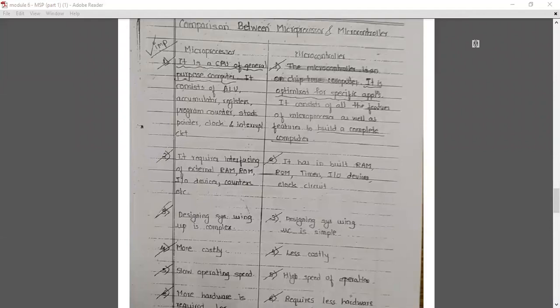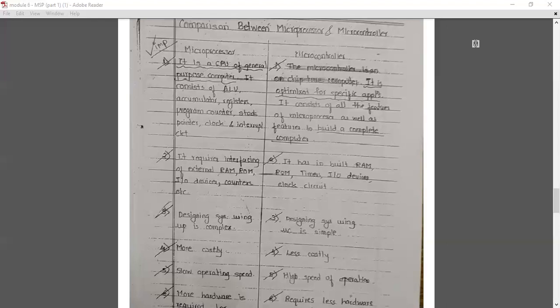Module number 5, microprocessor and microcontroller. This is very important with respect to the university exam, as they always ask you about a comparison between microprocessor and microcontroller. So today in detail we are going to study it point by point.